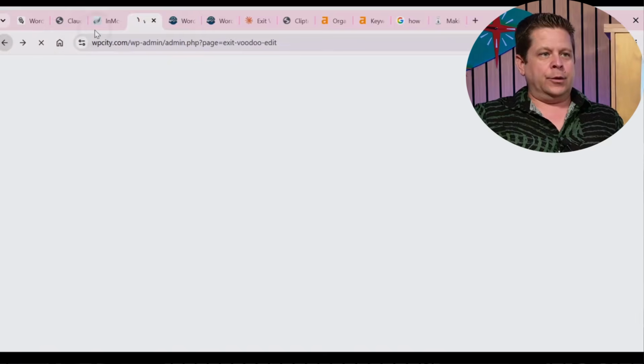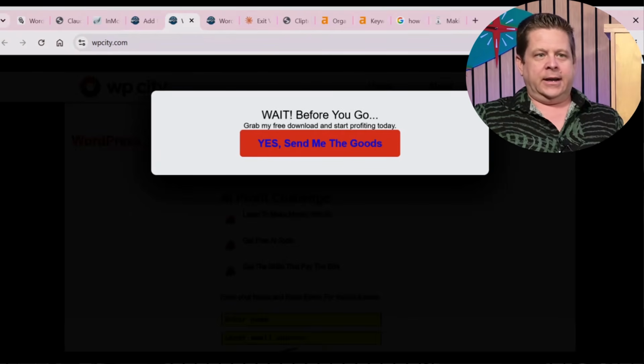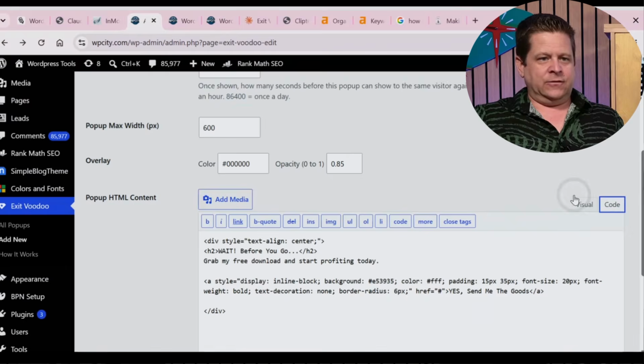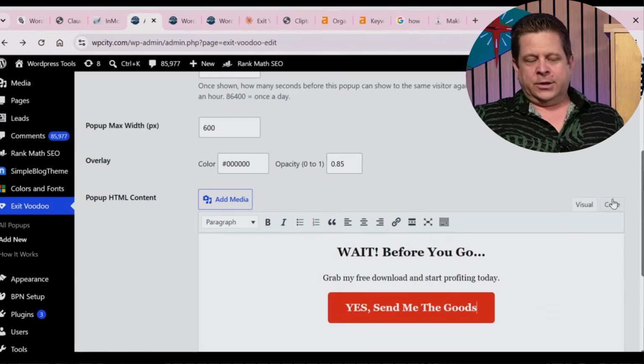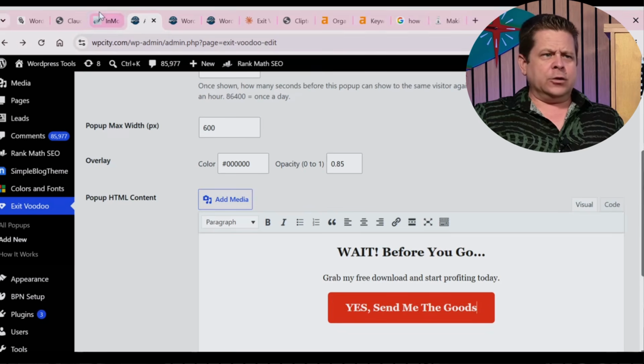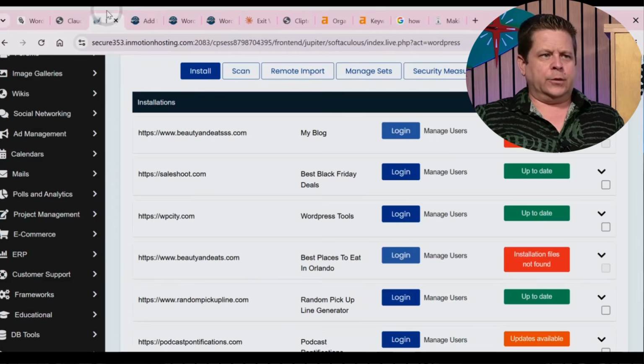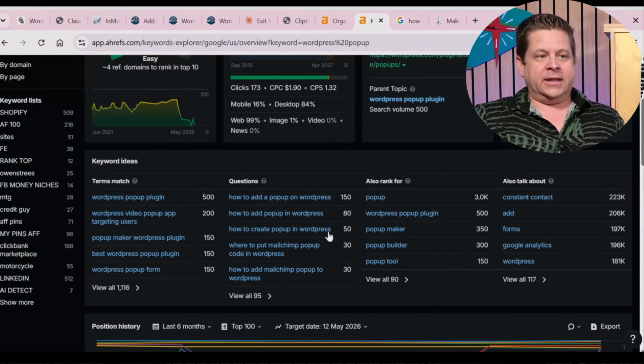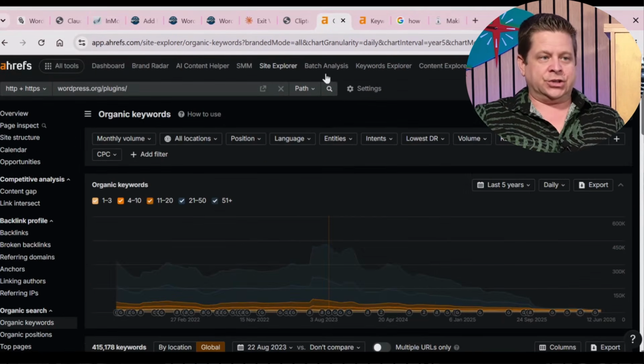Again, we can go through and fix up the coloring and put an image in there, whatever we want. It's all editable via text and visual, so you can put the code or you can put the text or whatever you want. Very cool stuff. It makes it really, really straightforward and easy. And now I have a plugin that's instantly something that all of these people searching would actually want.